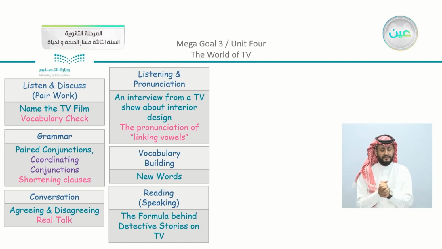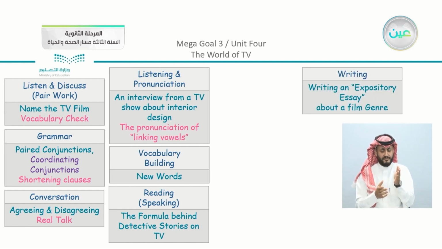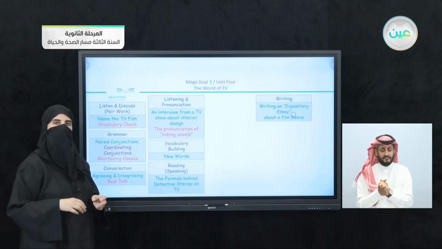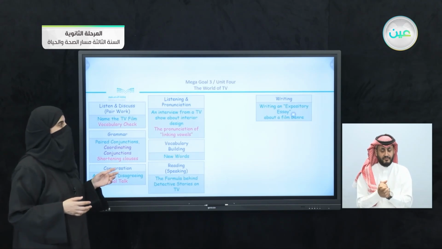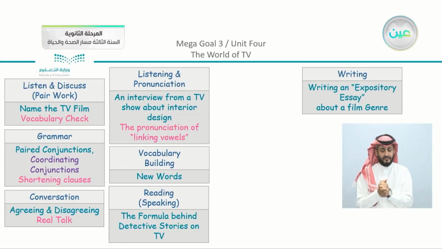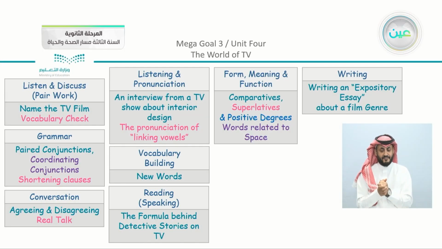And also we had the speaking part as well. We had the last lesson, the writing lesson, which was about writing an expository essay about a film genre. And we had our form, meaning, and function about comparatives, superlatives, positive degrees, and words related to space.